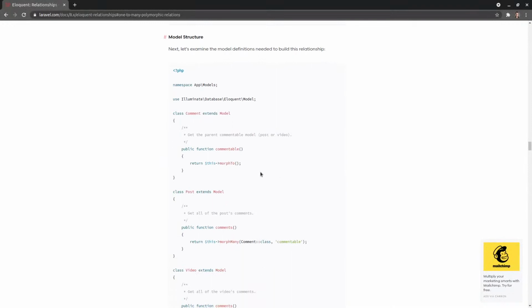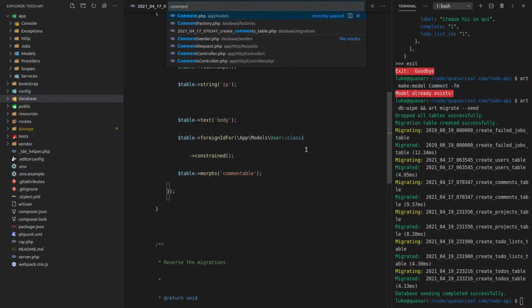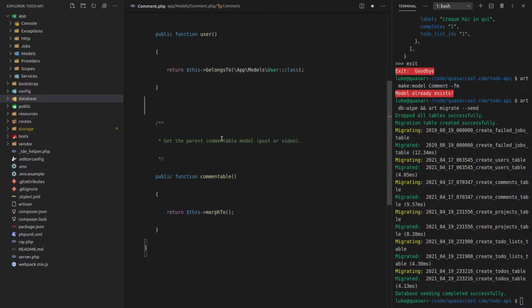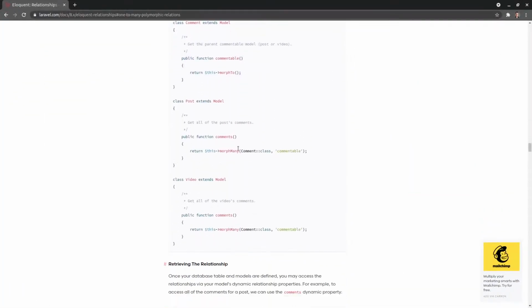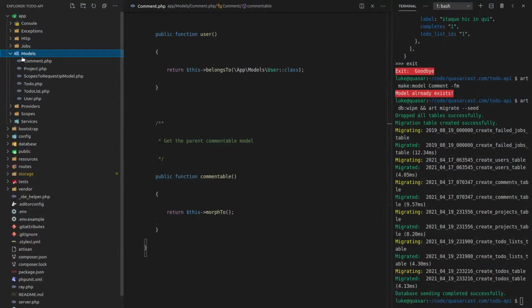Then let's have a look at the model structure. We can do that on the comment itself. So I might go ahead and do that. Comment.php. Get the parent commentable model. And I don't need the parentheses. I know what's going on there. What else have we got? Next, it's morph many. So that's how we say it. So let's just copy that and basically jam that code into what we've got.